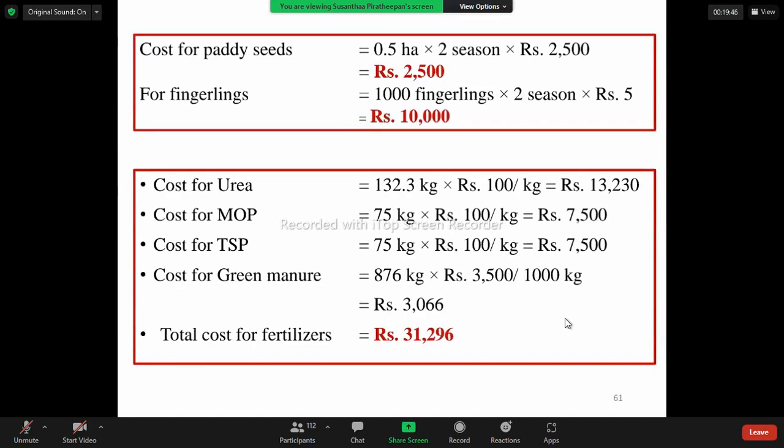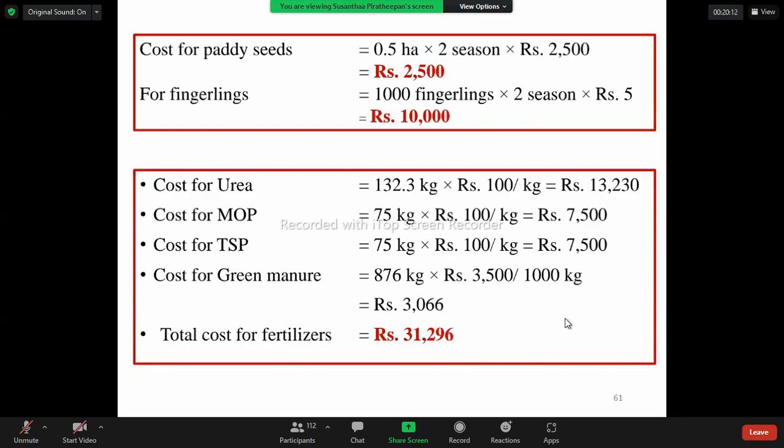Okay, now let's move on to our subject. Cost of urea, 132.3 kilograms, that has to be multiplied with rupees 100. Same for MOP, 75 kilograms will be used for the forages into 100, that is the final value. Cost of TSP, again 75 kilogram into 100, that will be the final value.